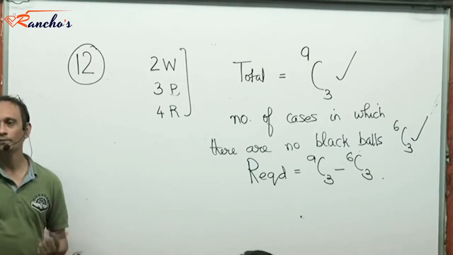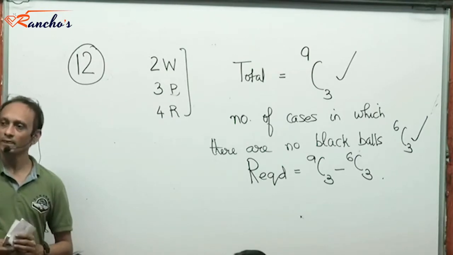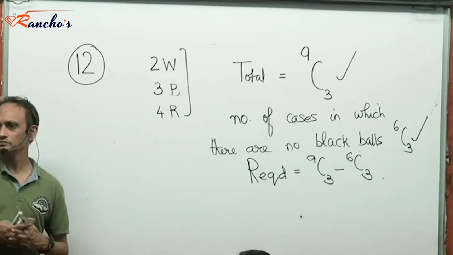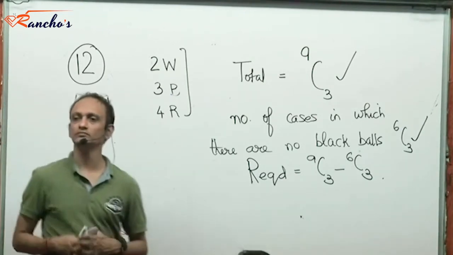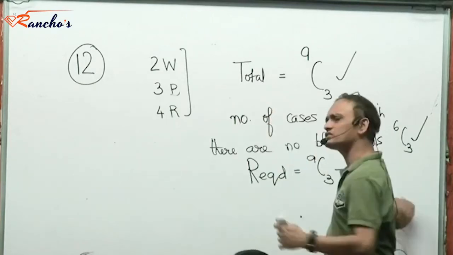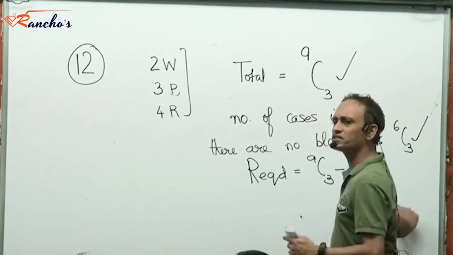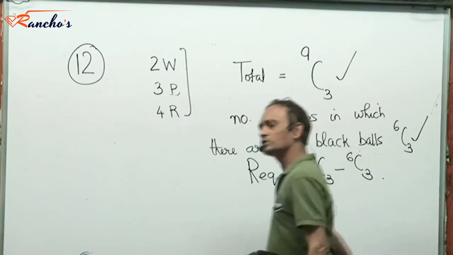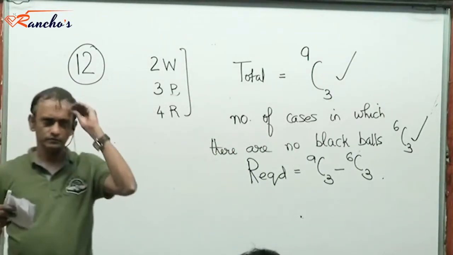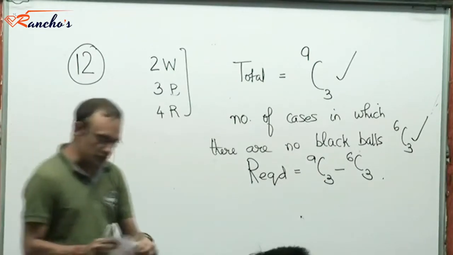Yes, 8C2 is fine. Acceptable. Absolutely, 8C2 will turn out to be the same as this number. Okay, let's look at the next problem.